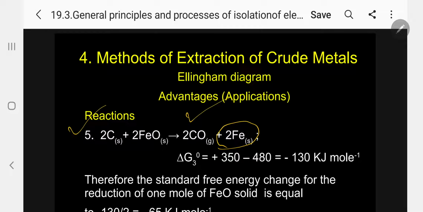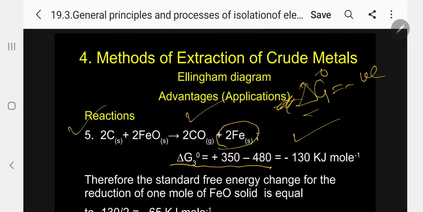That means this is feasible. So kindly see here, delta G3 zero, that is plus 350 minus 480, so minus 130. If the delta G zero value is negative, it is thermodynamically feasible. That's why this reaction will take place.